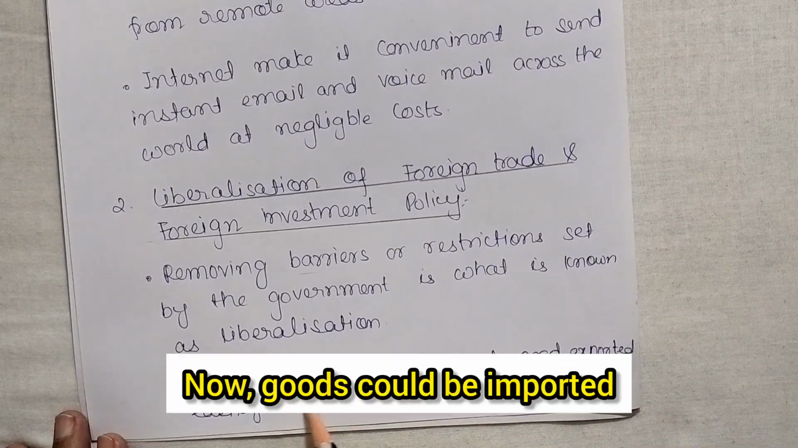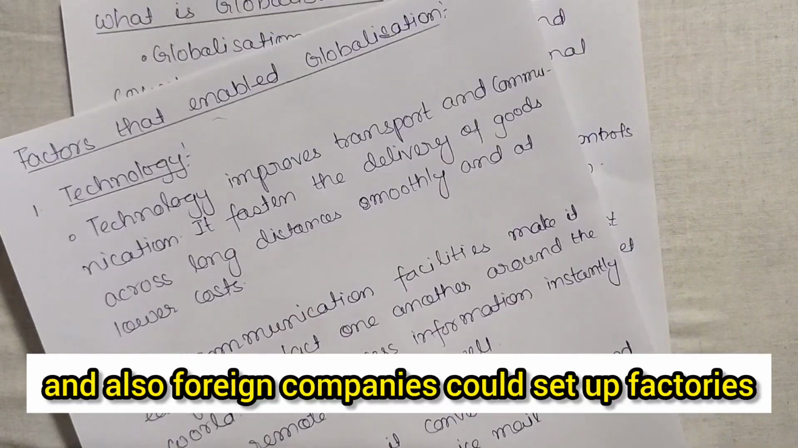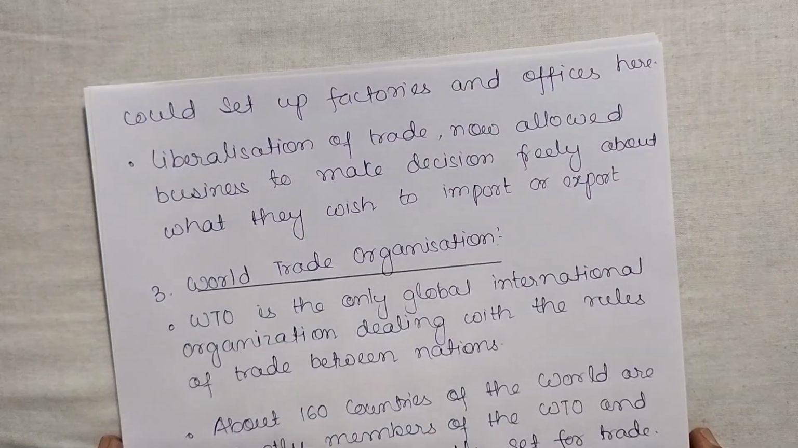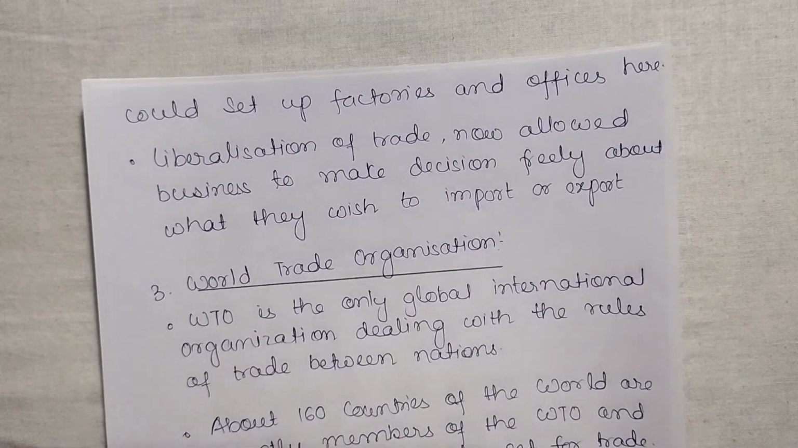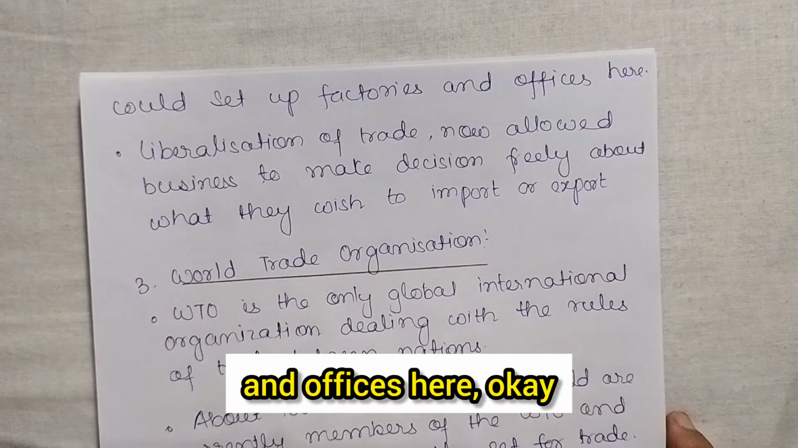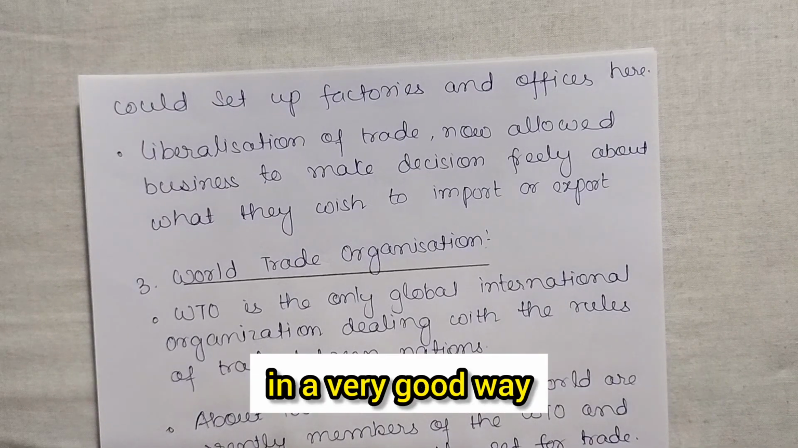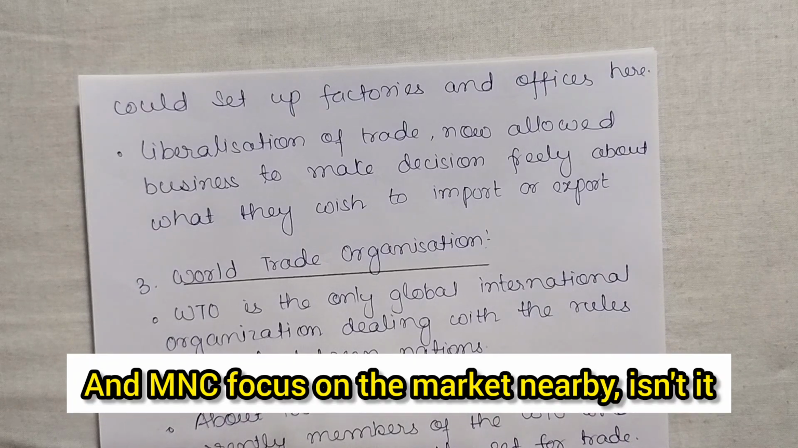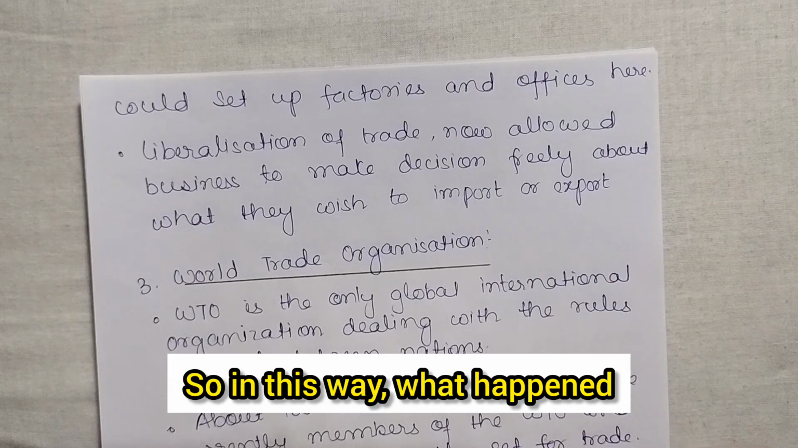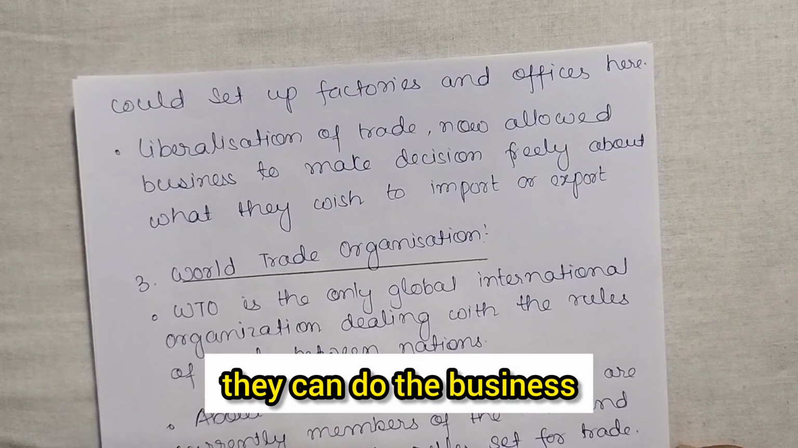Now, goods could be imported and exported easily, and also foreign companies could set up factories and offices here. Since the government has given them liberalization, these MNCs can easily import and export the goods. Not only this, they could set up their factories and offices here. So it became easy for them to do business in a very good way. And MNCs focus on the market nearby, isn't it? Moreover, they focus more on profit. So in this way, the goods can be easily imported and exported, and they can do business without any barrier.